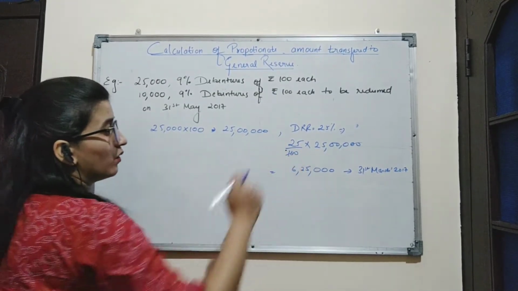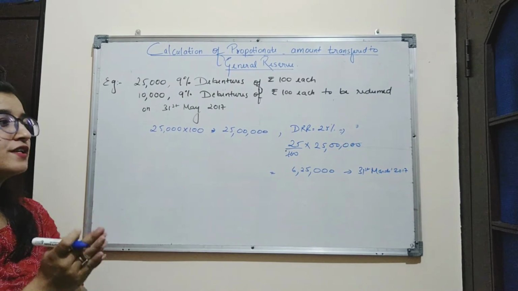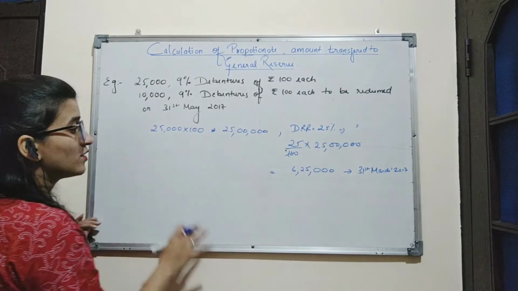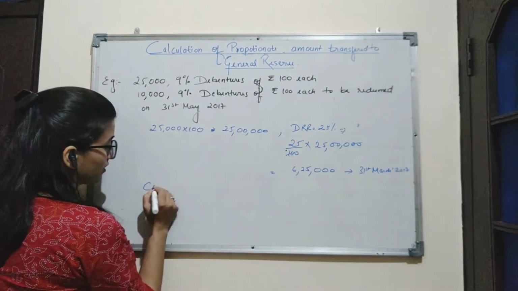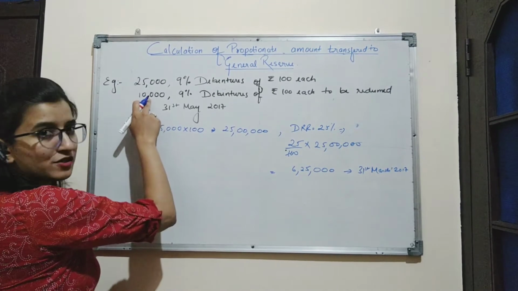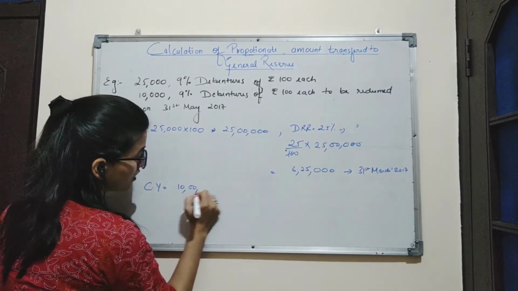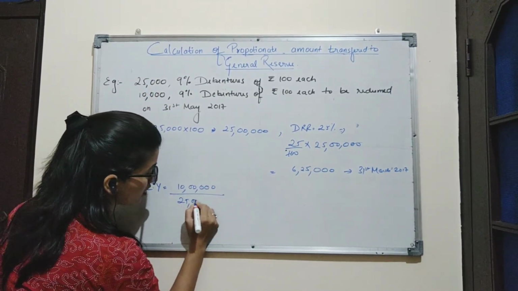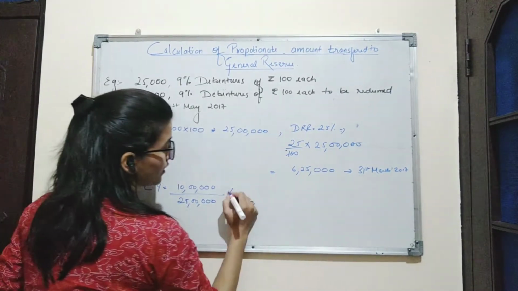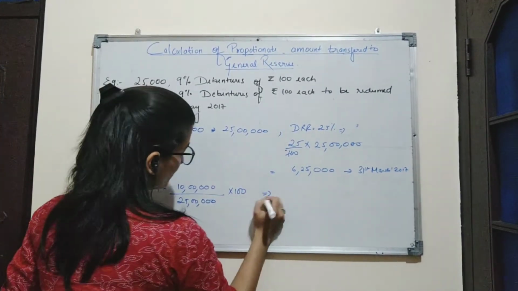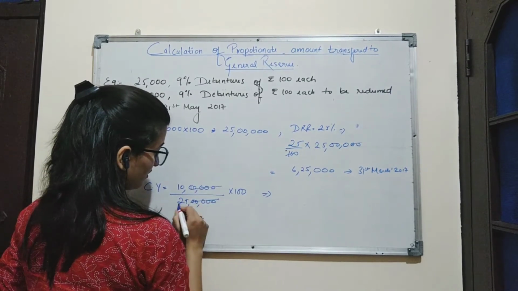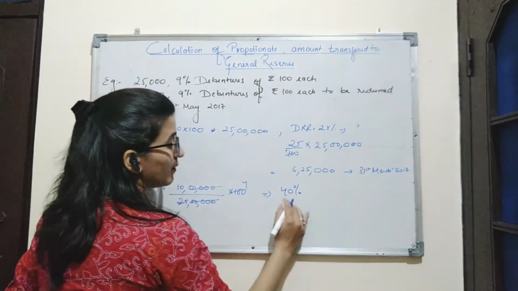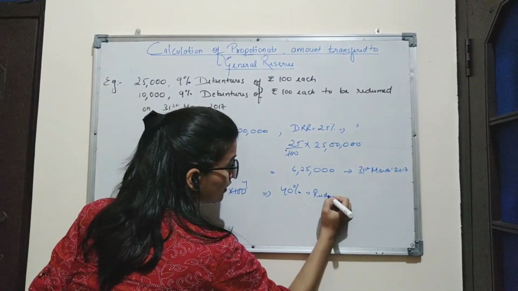Now, we will calculate how much percent of debentures has been redeemed out of the total debentures outstanding. So how will we calculate? Current year debentures which are redeemed is 10 lakh out of total outstanding debenture which is 25 lakh, into 100. The percentage will be 40%. That means 40% of debenture has been redeemed.